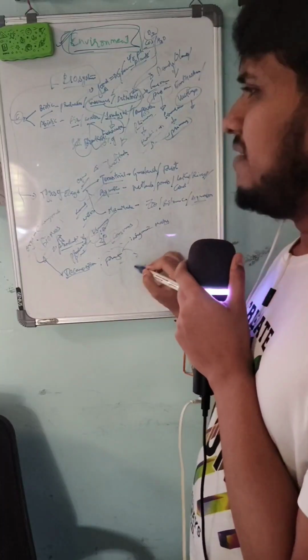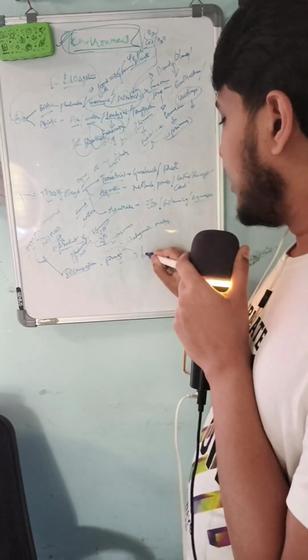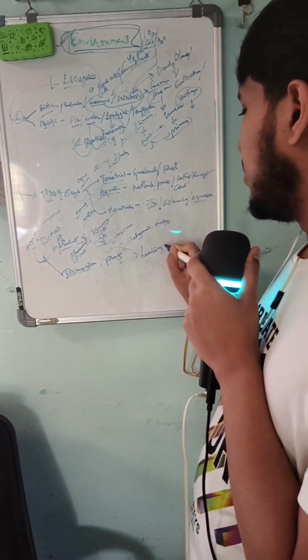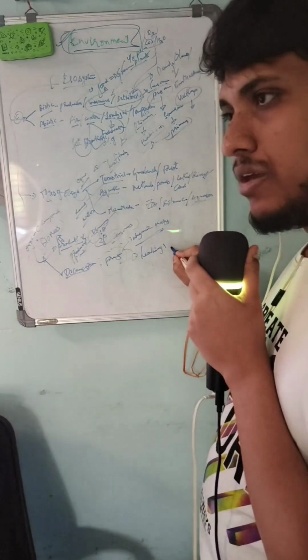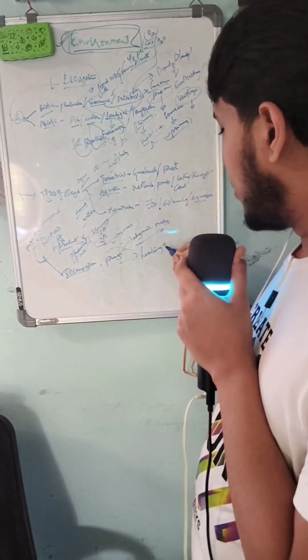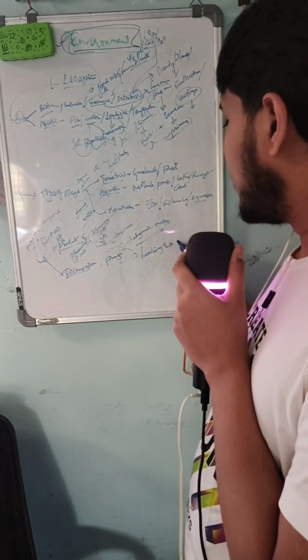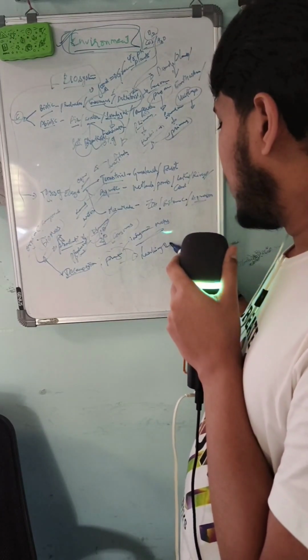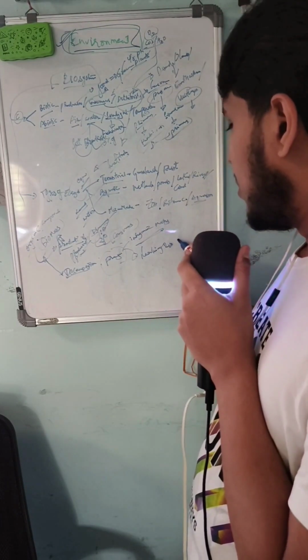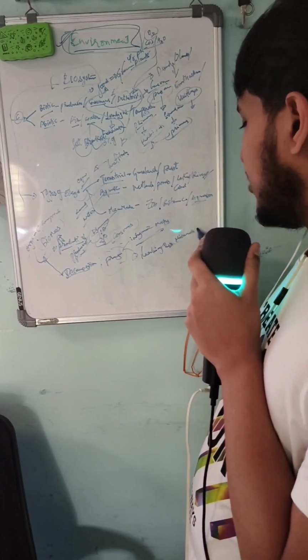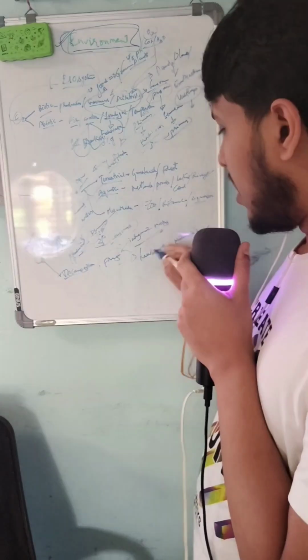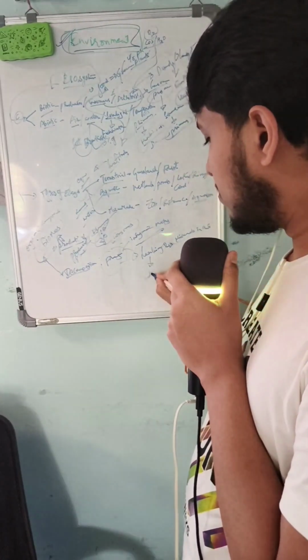And then we have leaching. These inorganic materials will be available as minerals in the soil. And then we have catabolism.